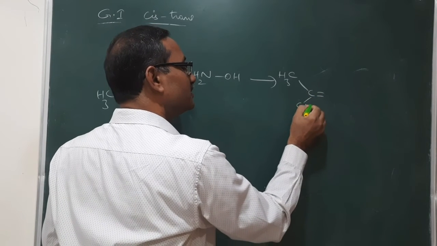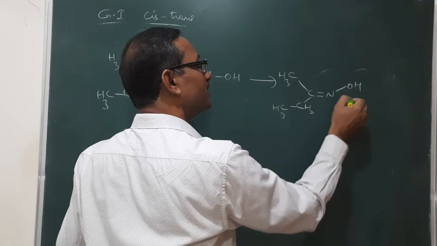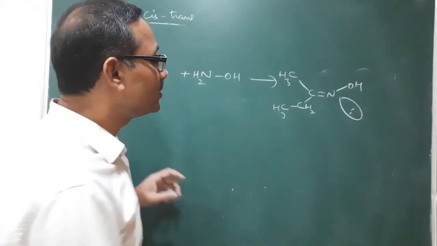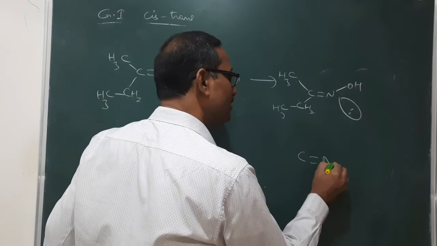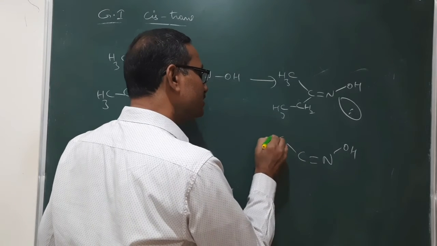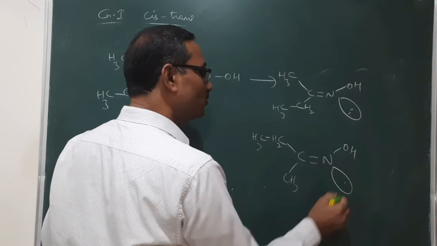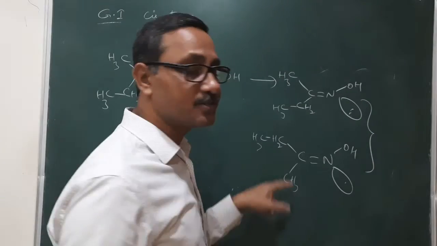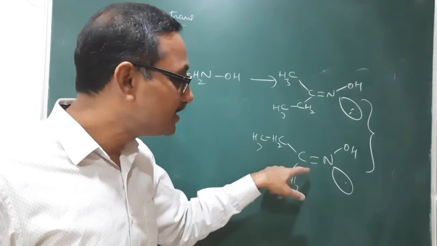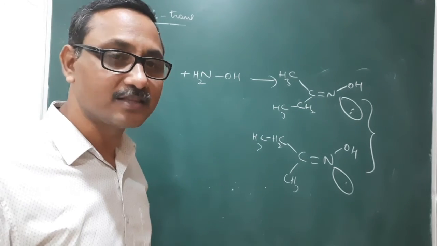Here CH2CH3, NOH and a lone pair is there. The other possibility is C=NOH, here CH2CH3 is there and CH3 is there. So these two are geometrical isomers with each other. This is one form and it is the other form.